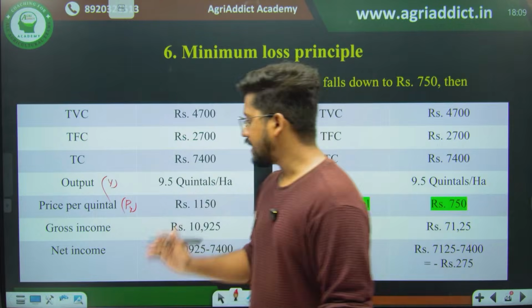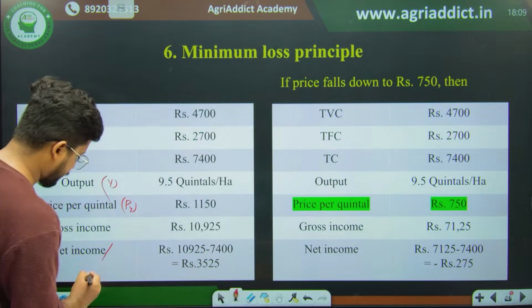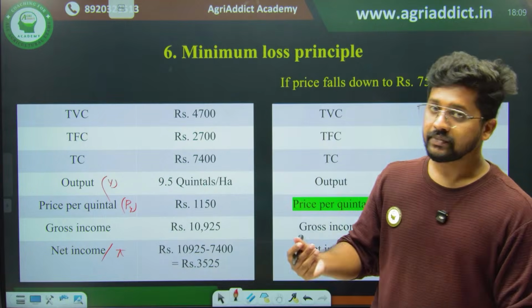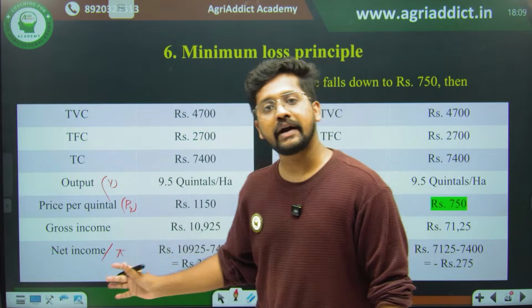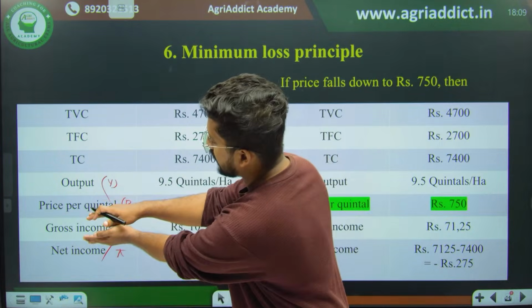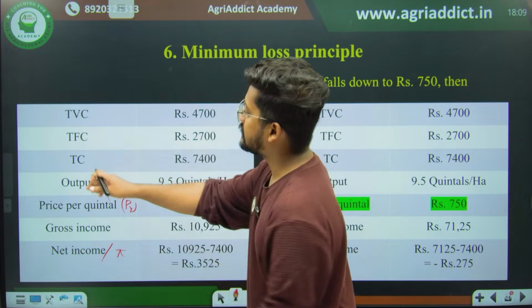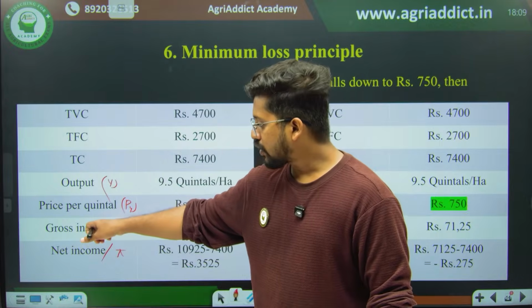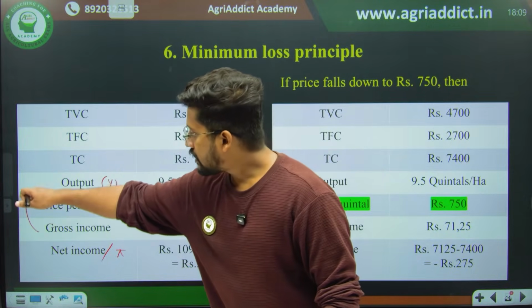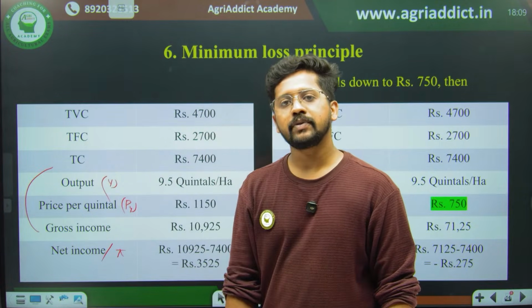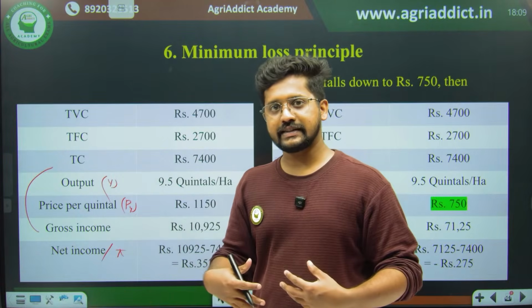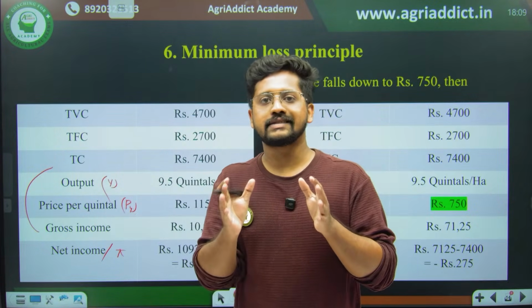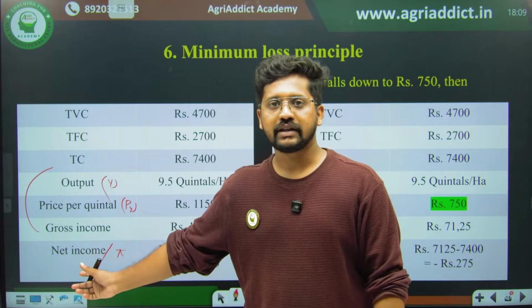So what is your net income, or you can also call this profit, pi? Net income is none other than the gross income minus your total expenses. This is your total income, and this is your total expense, which is none other than your total cost. So net income is gross income minus total cost. The total revenue which is generated minus all the expenses paid out. What is the current balance or profit that you are having? That is your net income, right?